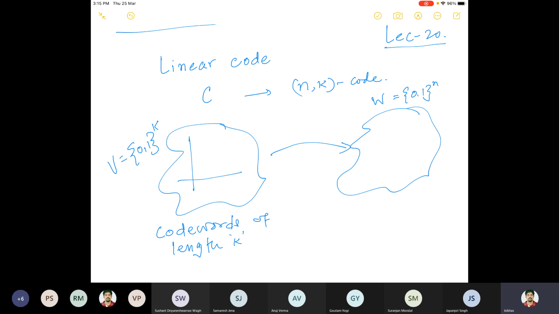Then we consider a linear code, meaning we consider a matrix, a linear map, which will take this V into a subspace here, some G times V. This matrix is called the generator matrix.